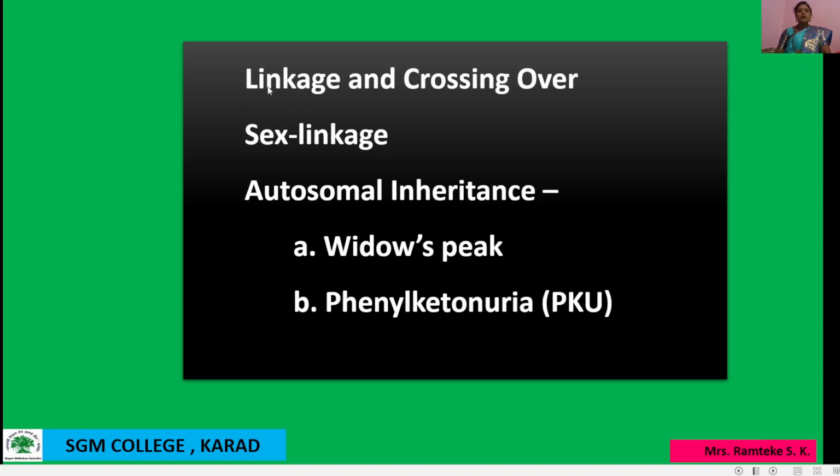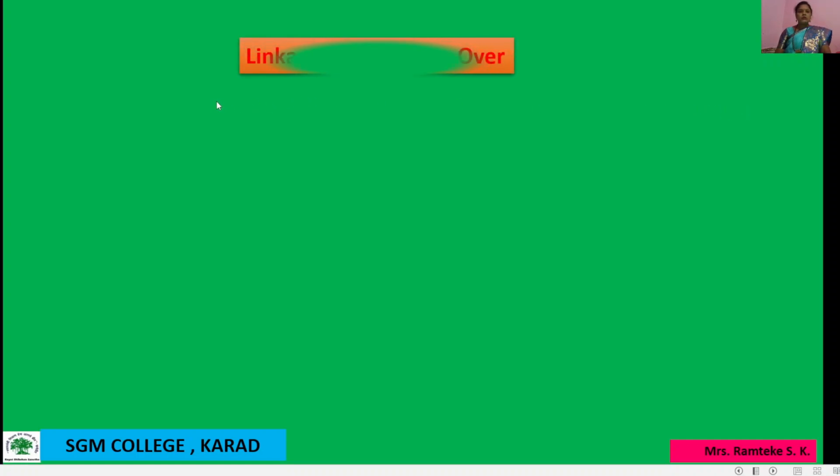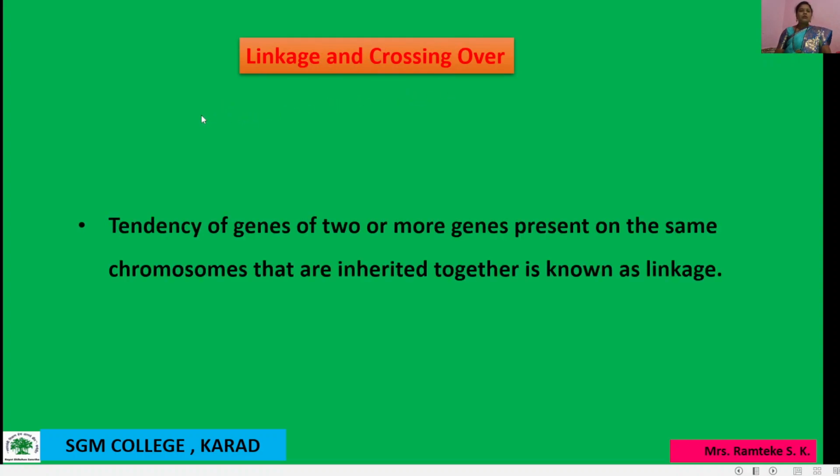So let us start the first point in this lecture, that is linkage and crossing over. First of all, we need to understand what exactly is the meaning of linkage. The tendency of two or more genes present on the same chromosome to be inherited together is known as linkage.